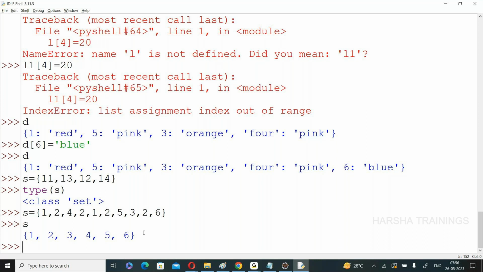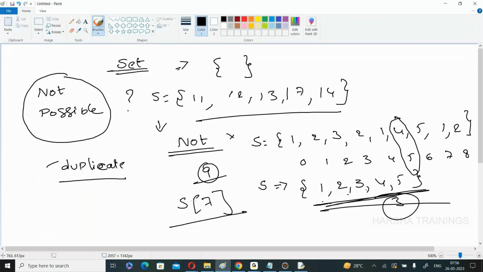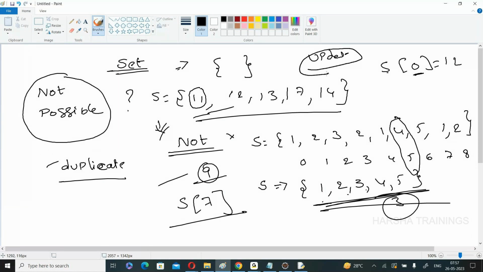Now, finally, if the duplicates are removed, it is not possible to access. Yes or no? If it is not possible to access an element, it is not possible to update. If you know the position, then only is it possible to update. For example, s of 0 is equal to 12 means we are updating the value at the 0th position. But here there is no position, so it is not possible to update. That is, once the elements are created, it is not possible to update. Immutable. The elements of the set are immutable.